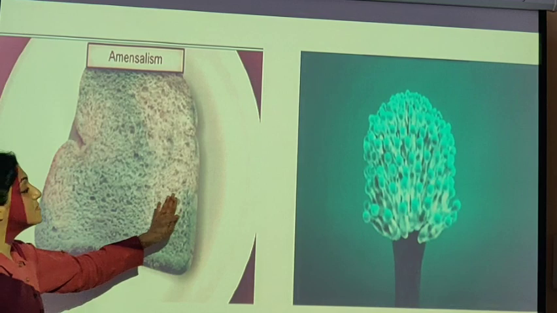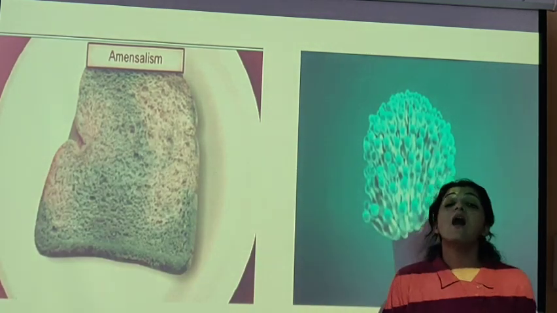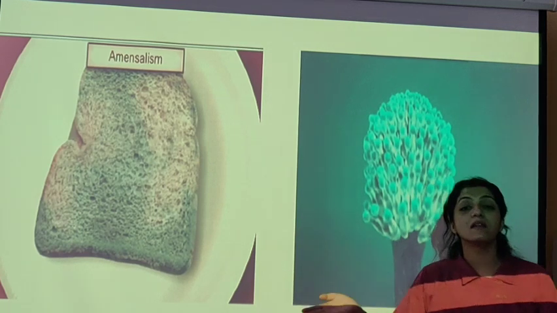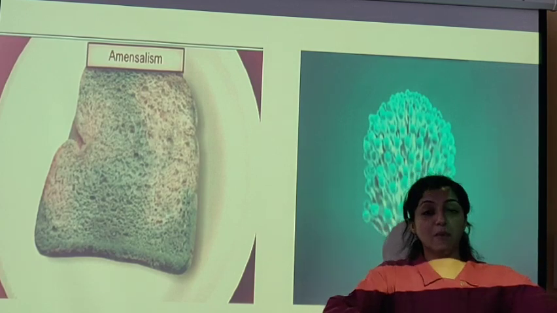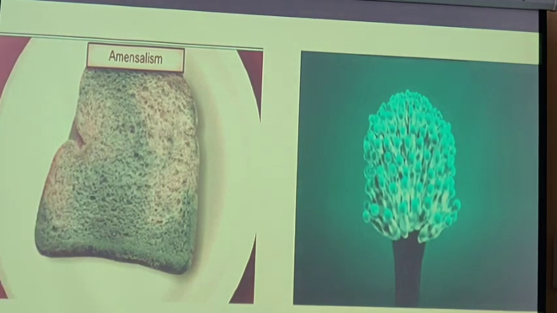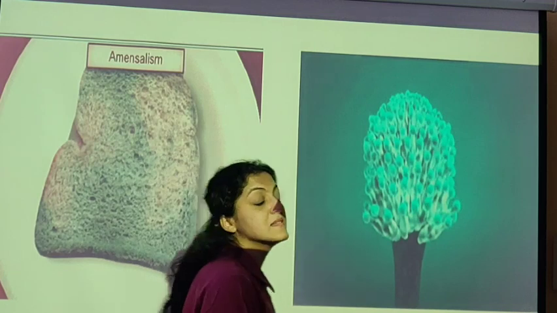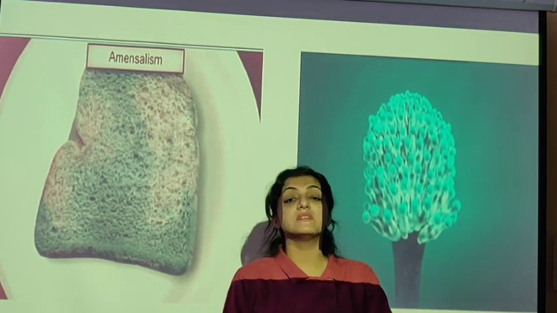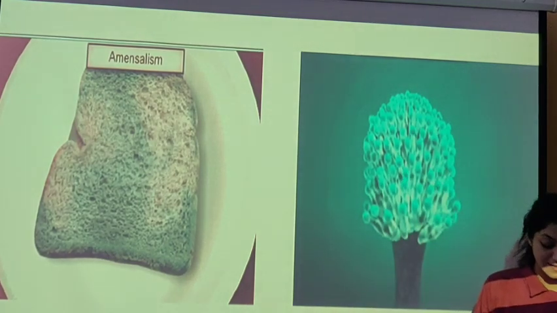So similarly, this Penicillium notatum, this fungus, is going to inhibit the growth of other bacteria, whereas it itself is not going to remain affected in any way. So this is going to be neutral. It's going to harm the other bacteria. It's not going to let the other bacteria grow. So example of amensalism. हम ये example day to day life में use करते हैं. So you have to remember amensalism is when one species is being harmed and the other is remaining neutral. It is opposite of commensalism.